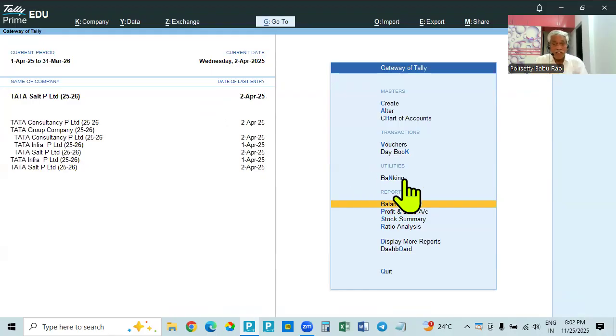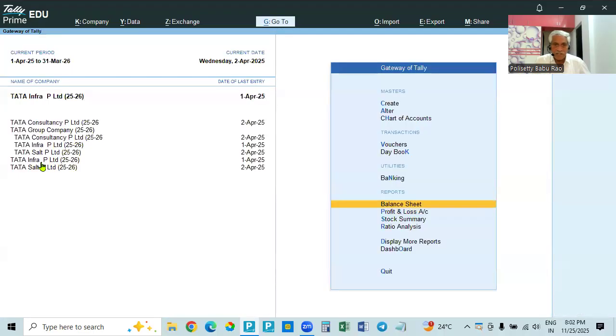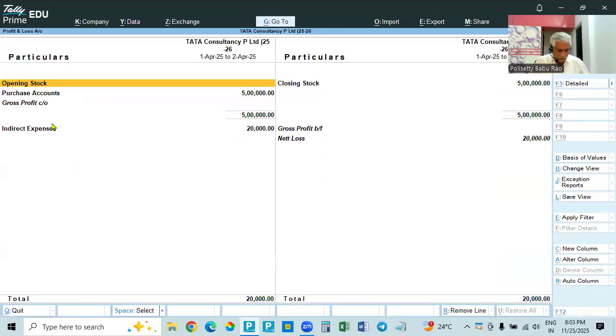So like this, you create anything that will be happening. Or suppose we created and we made some alteration also. We made some alteration of the rent we altered. So creation, alteration. For example, in this case, Tata Infra, you will check up. Tata Infra, there is only capital. Okay, we will take up Tata Consultancy. Tata Consultancy, if you take balance sheet 5 lakhs, if you take profit and loss account, this one.